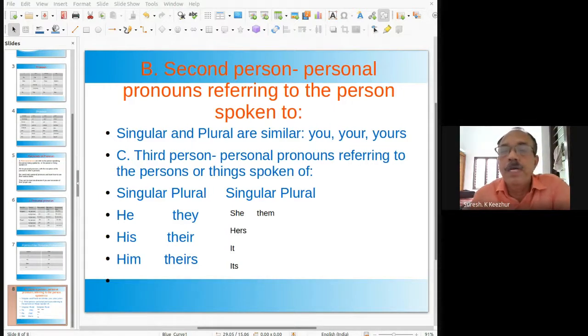It's a lovely guitar. But in this case, it's a lovely guitar means it is a lovely guitar. In that case, we put an apostrophe after it, and it's means it is. It's a contraction of it is. That's why we use it's a lovely guitar, it's a lovely flower, like that.